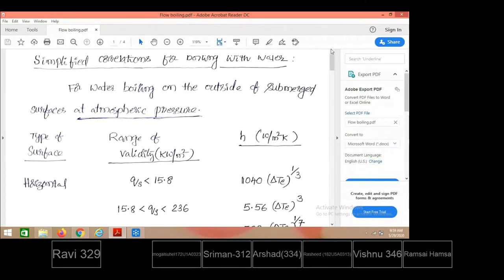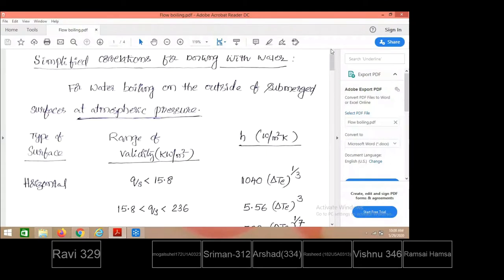For the same nucleate boiling, while the water is boiling outside the submerged surface. Full boiling is nothing but the boiling that takes place with the submergence of the solid surface. When the solid surface is submerged into the water and boiling takes place, we call it full boiling.